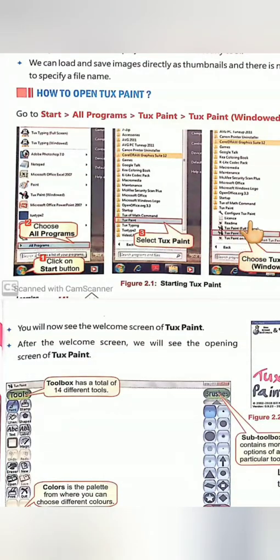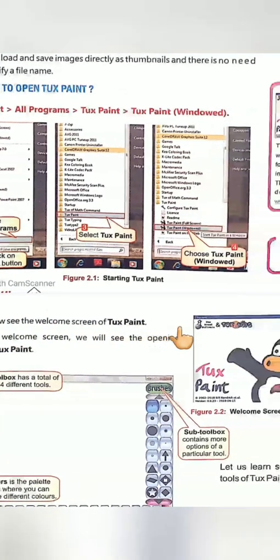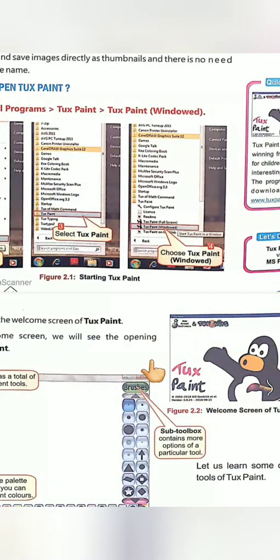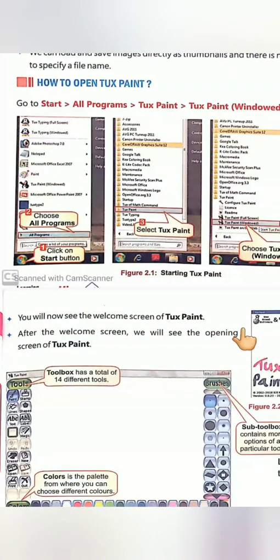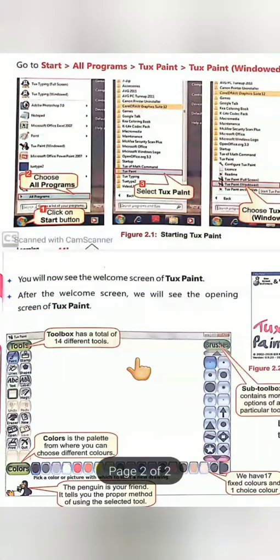When you open Tux Paint from these tabs, you will see the welcome screen of Tux Paint. You see the penguin here. The penguin is welcoming you. After the welcome screen, this is the opening screen.